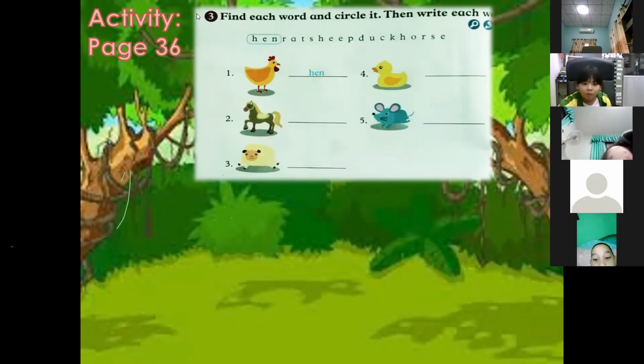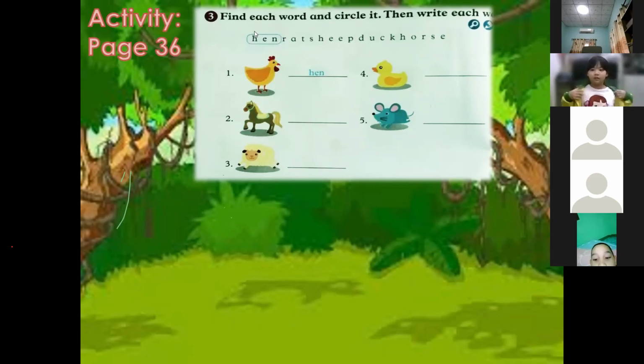Okay, so we're going to find the words and encircle, and then write it on the blanks provided. So for example, in number 1, we have here the chicken or the hen. Okay, so we have H-E-N. We have it here. So encircle and write it on the blank.